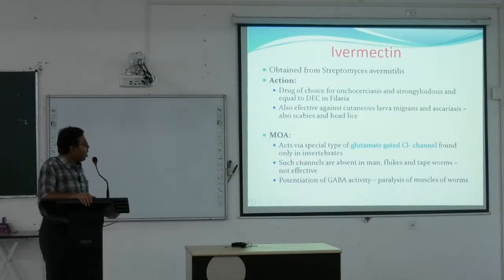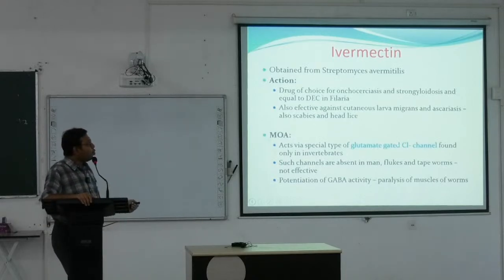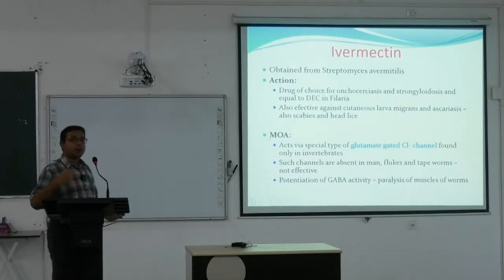Ivermectin is an oral drug. It acts on a special type of glutamate-gated chloride channel found only in invertebrates. That is, only in these worms, these glutamate-gated chloride channels are present. They act via this. This is absent in man, but it is also absent in the flukes and tapeworms. That's why for the flukes, that is the trematodes, and the tapeworms, we cannot use ivermectin. Ivermectin is only used for filariasis, onchocerciasis and strongyloidiasis. Potentiation of GABA activity, and ultimately the worm muscles are paralyzed and they are expelled out.